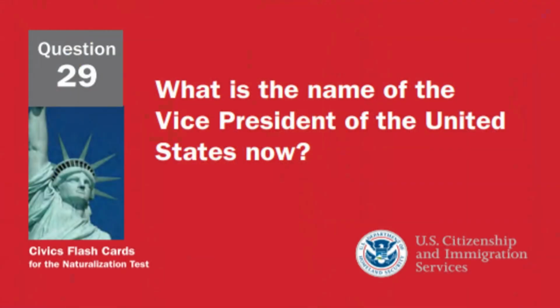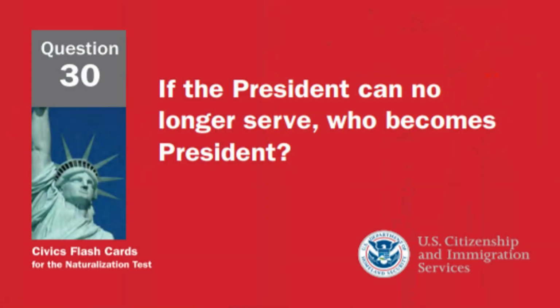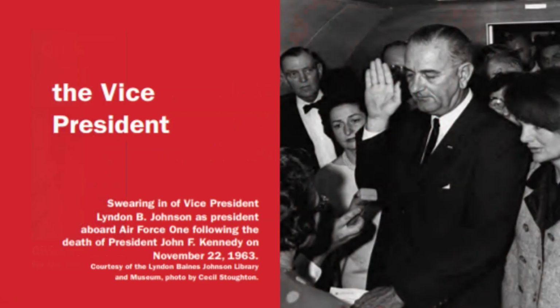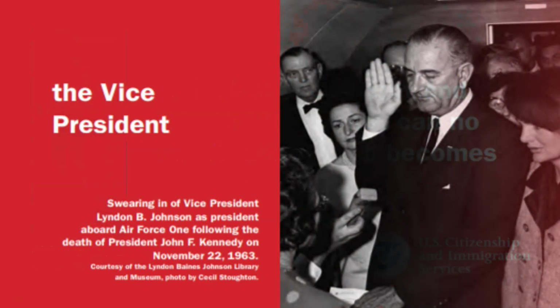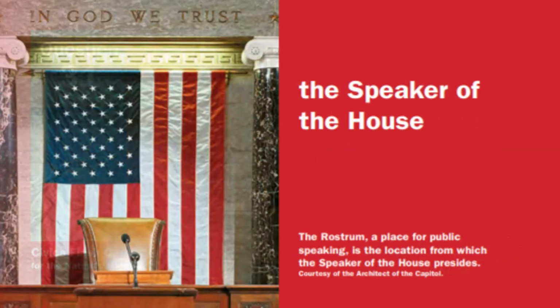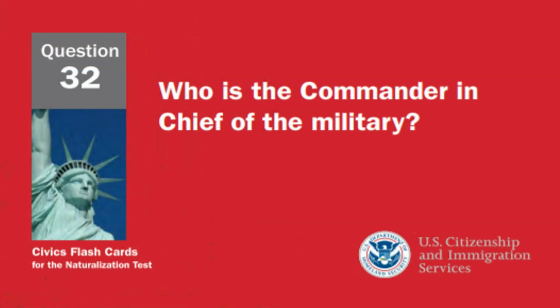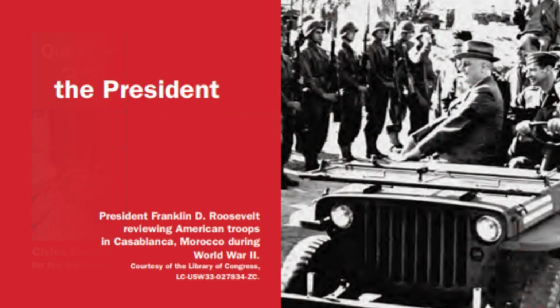What is the name of the Vice President of the United States now? James David Vance, also known as J.D. Vance. If the president can no longer serve, who becomes president? The vice president. If both the president and the vice president can no longer serve, who becomes president? The Speaker of the House. Who is the commander-in-chief of the military? The President.